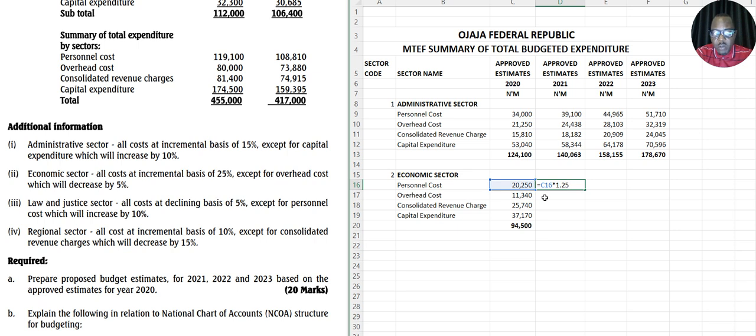That's how you press it on your calculator. All right, this will give you this. So the next one equals this one multiply by 1.25. Okay, this will give you this. The next one equals this one multiplied by 1.25. All right, that gives us that. On that, you can make it faster.